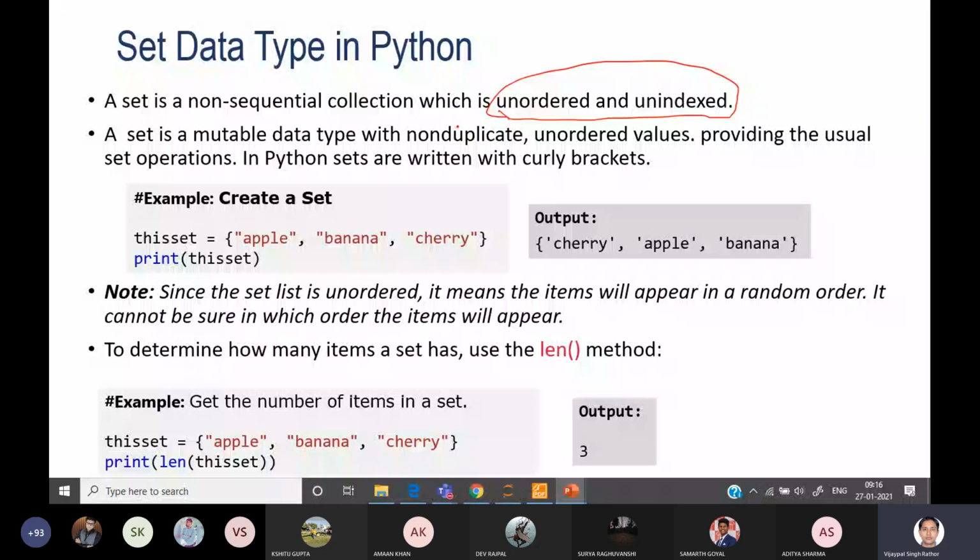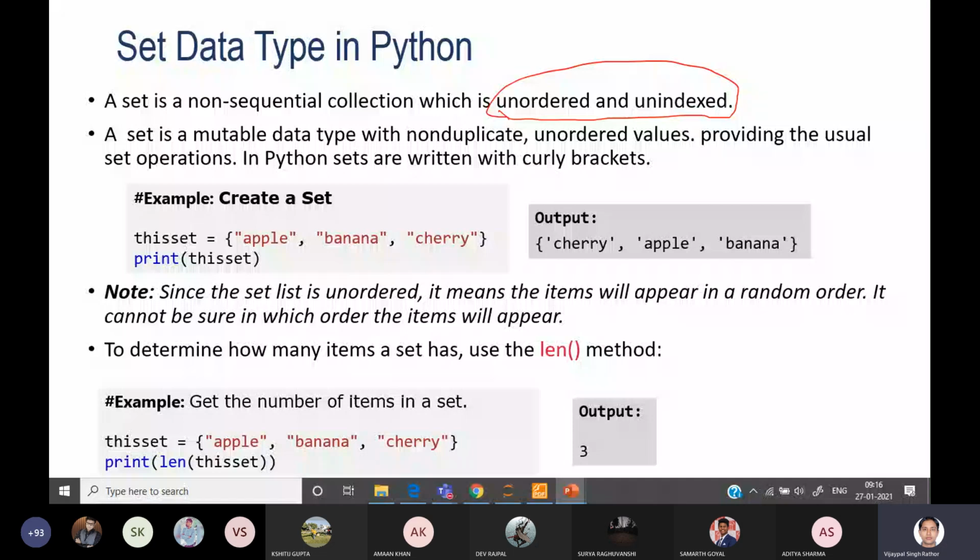With non-duplicate elements, it means if you want to store the same element two times here, you cannot store it. By definition, a set holds unique elements. So that's why we are not allowed to store duplicate elements inside the set.